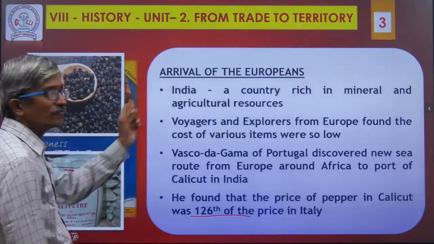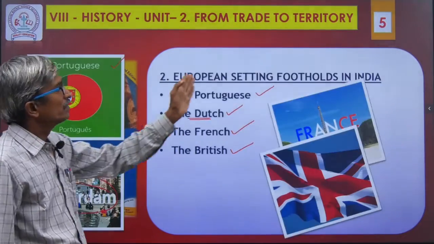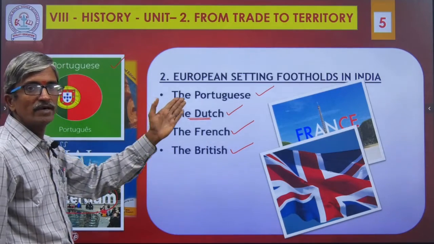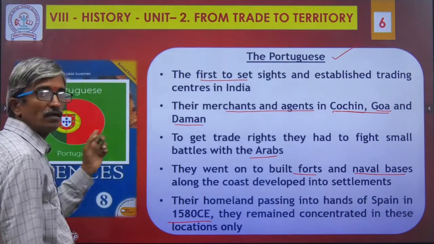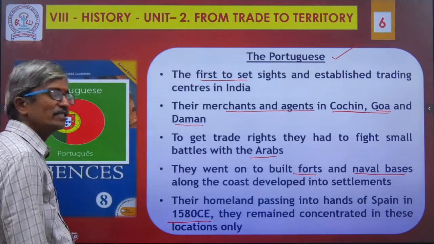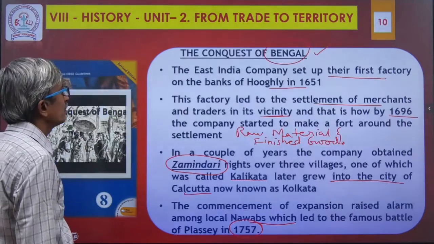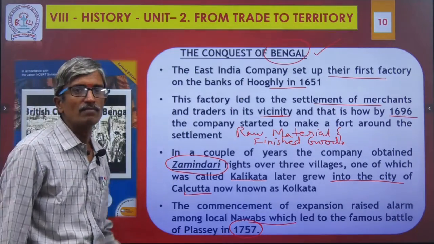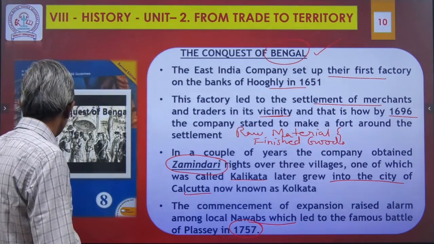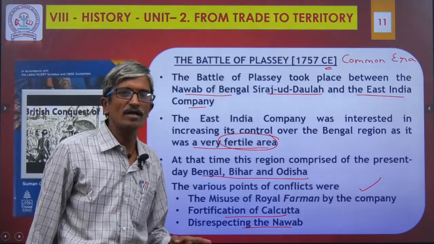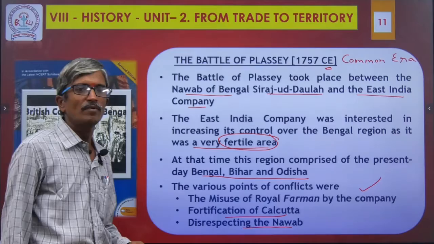Okay, as a small recap, first is the arrival of the Europeans, and who are the members? They were 4 members: the Portuguese, Dutch, French and British. And then one by one we saw in which areas they occupied. These are all things we verified here. And then we discussed the conquest of Bengal, which happened because of the need for raw material and finished goods, as they were in great need of a market. And finally, due to the conflicts that arose, it resulted in the Battle of Plassey.